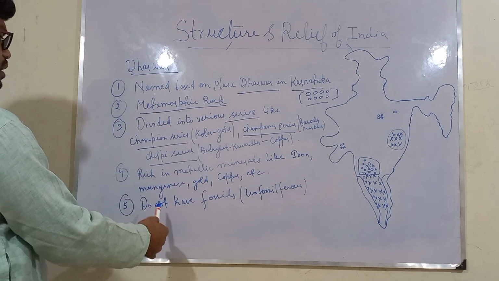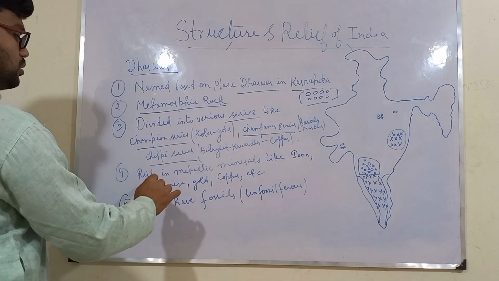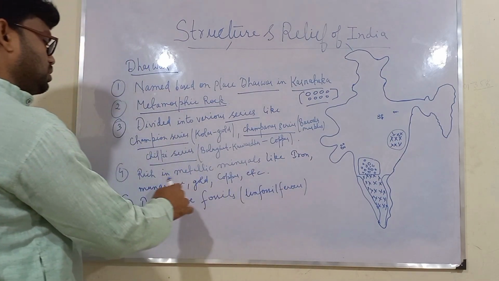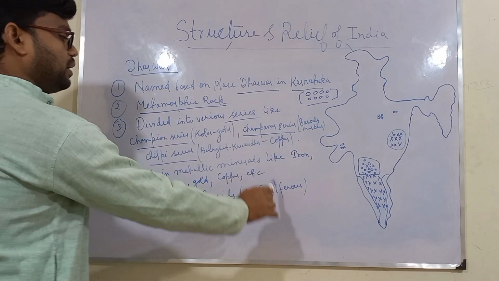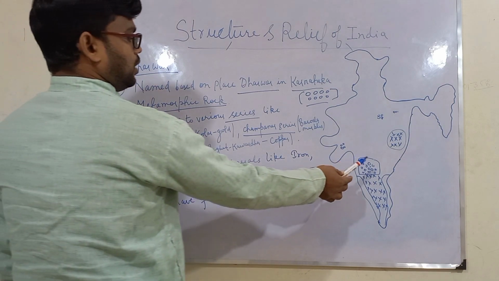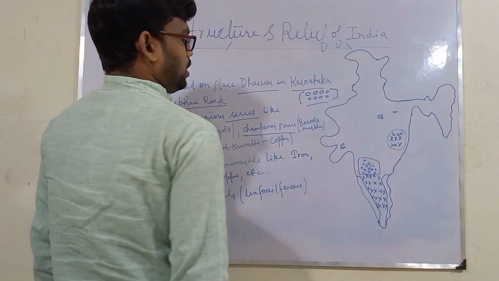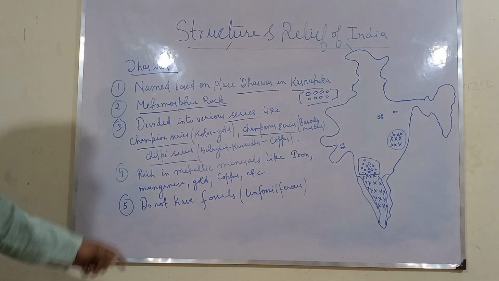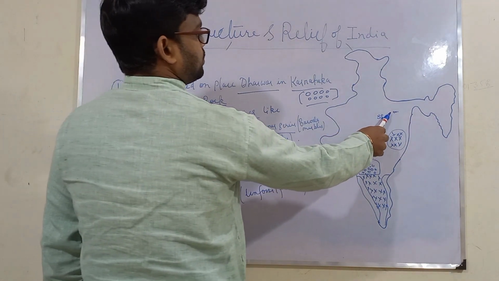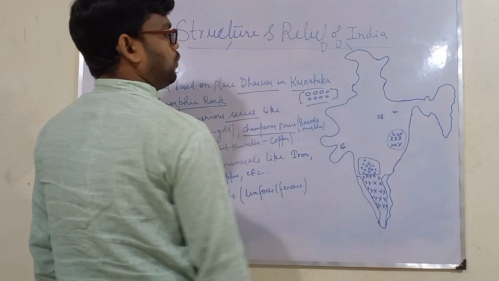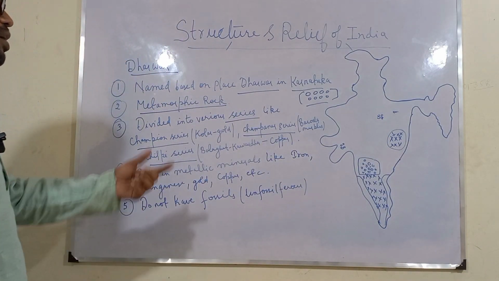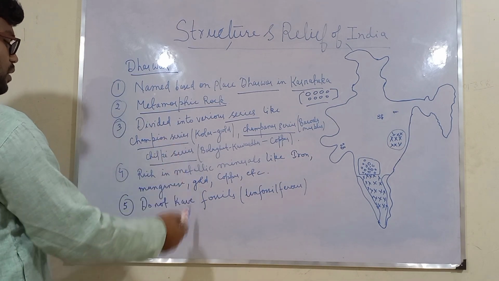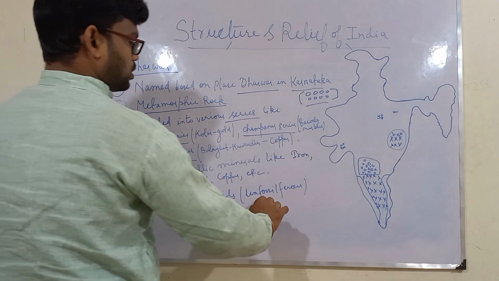The fourth point on the Dharwad is that this type of rocks are very rich in metallic minerals, for example iron, manganese, gold, copper, etc. We know that this region of Karnataka is very famous for iron ores and gold, and similarly the eastern part of Madhya Pradesh is famous for its copper mines. And the fifth point about Dharwad is that they also don't have fossils.